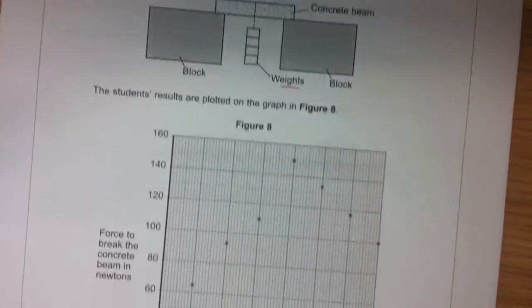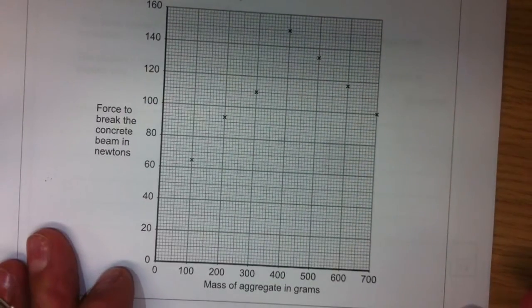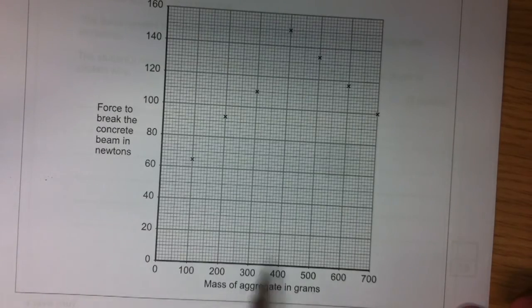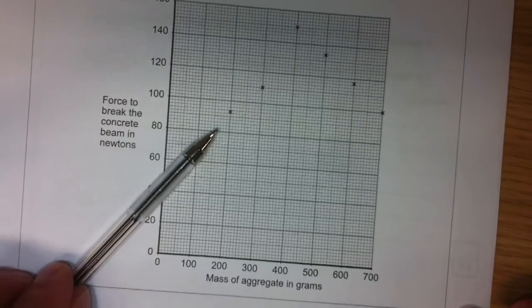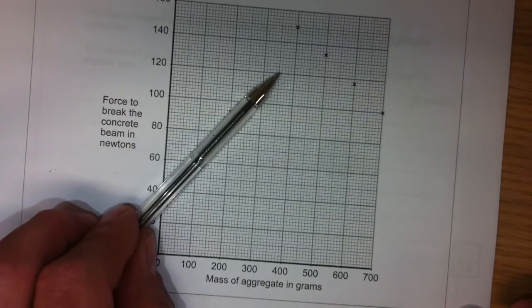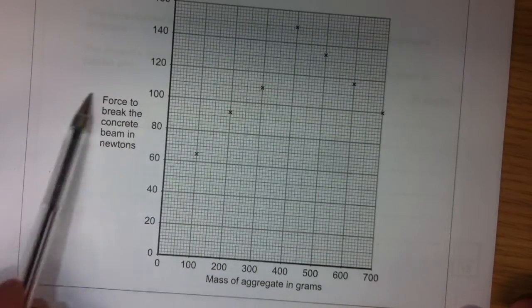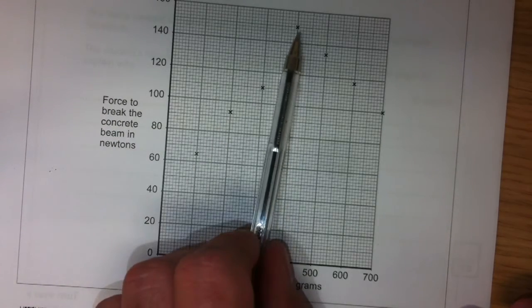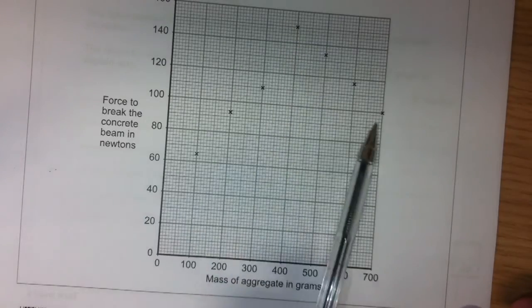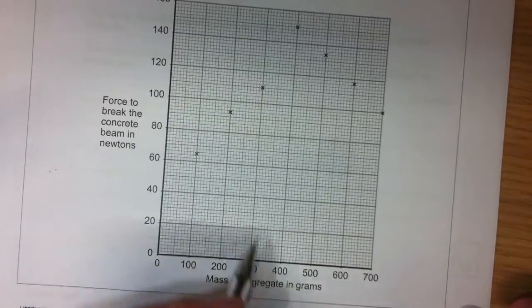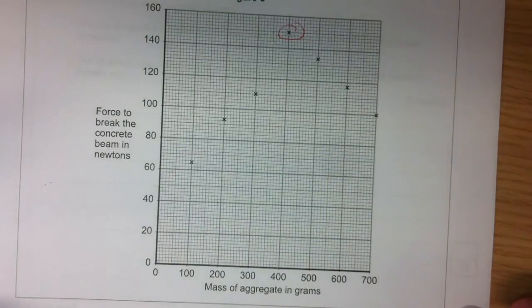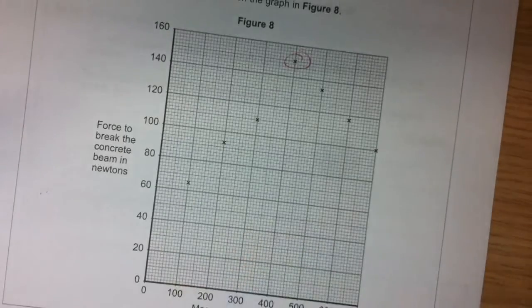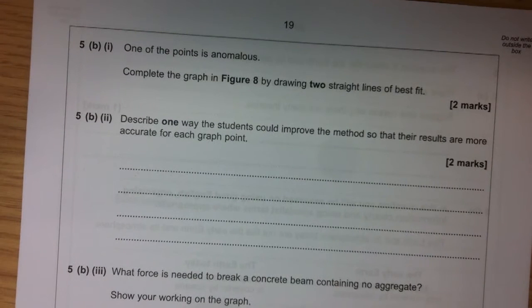All right. So we can see here, there's a graph. We're looking at the mass of aggregate, and we're seeing the force at which the beam breaks. To start with, as there's an increase in the aggregate up to a point, we're seeing an increase in the force. Then at 400 we're getting a massive incline and then it starts to decrease. So if I was mixing aggregate, I would say that that is our best place to be. Okay, over we go. Let's see what the question is about now. Complete the graph by drawing the 2 straight lines of best fit.